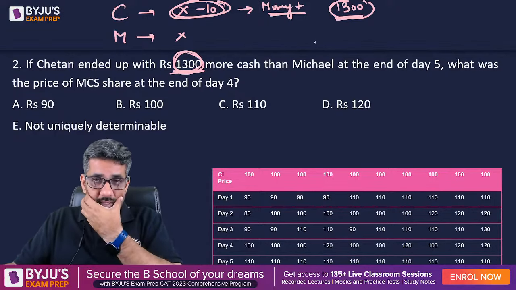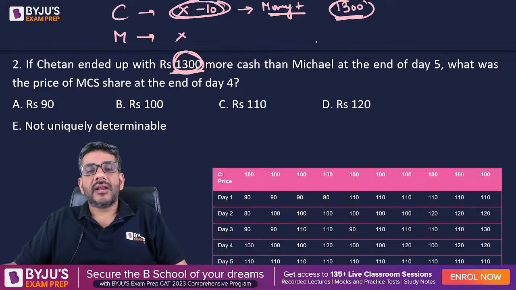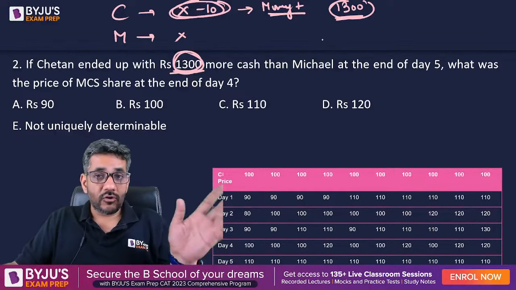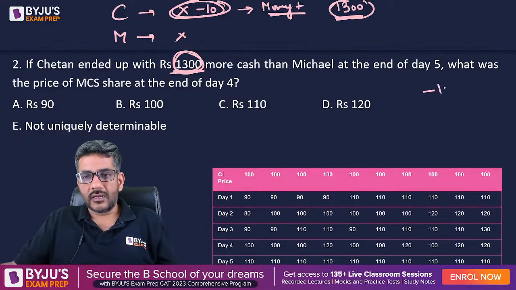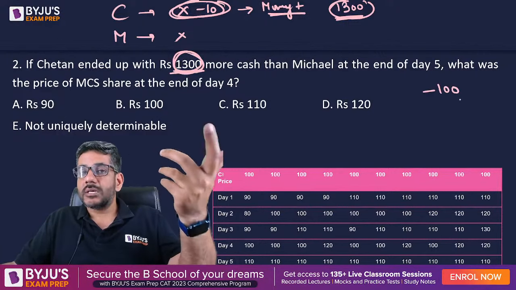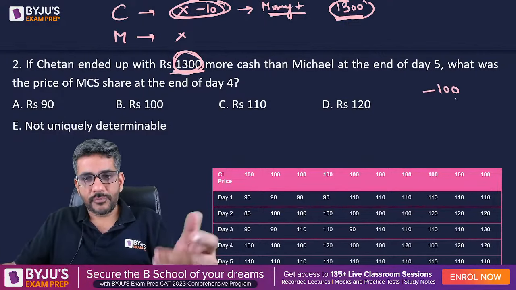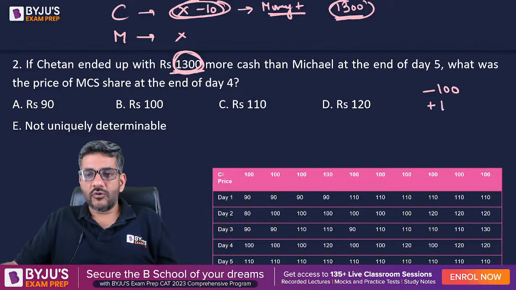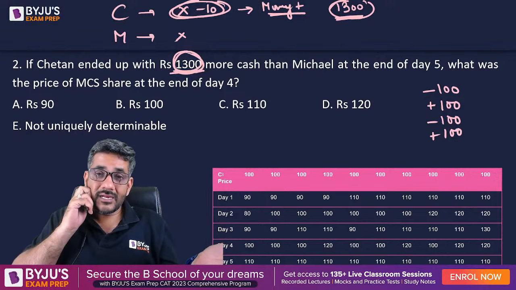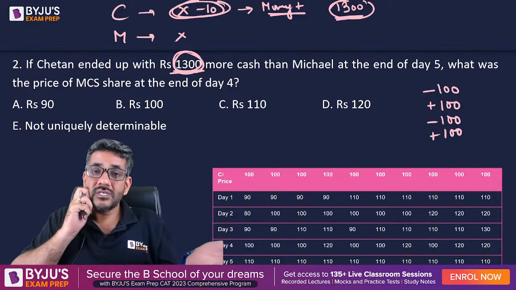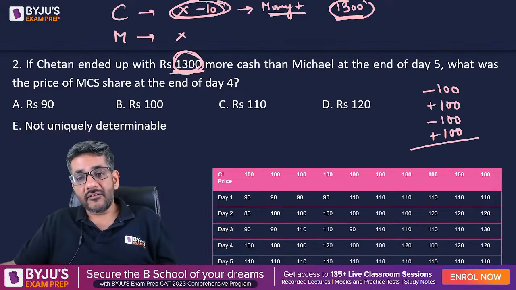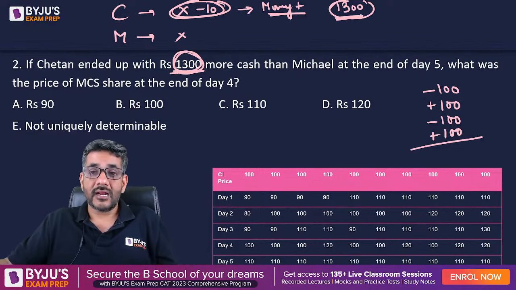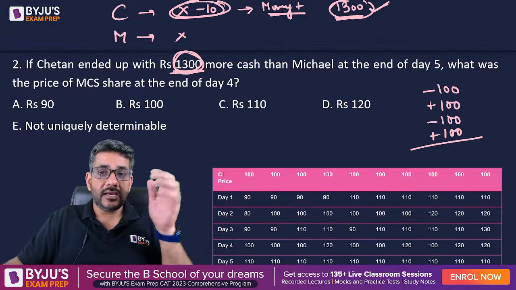How is that possible? The point is, whenever the price goes down, it goes down by 10 rupees, so he will lose 100 rupees. Whenever the price goes up, he will gain 100 rupees, right? So he will lose 100 rupees once, gain 100 rupees once, again lose 100 rupees, again gain 100 rupees, and finally gain once more. And ultimately he would be having a gain of 1300 rupees.